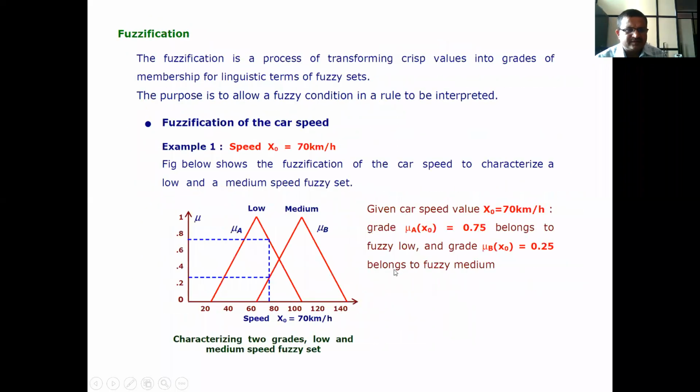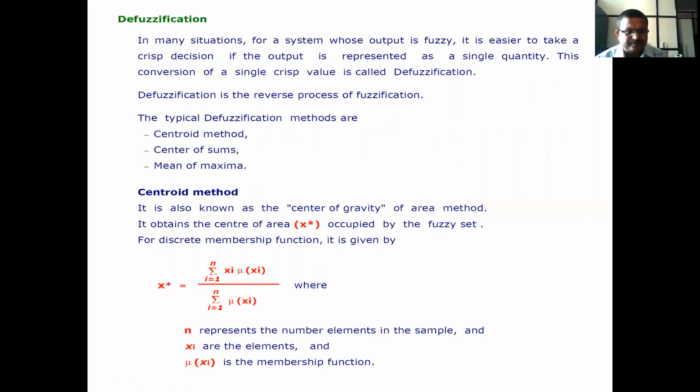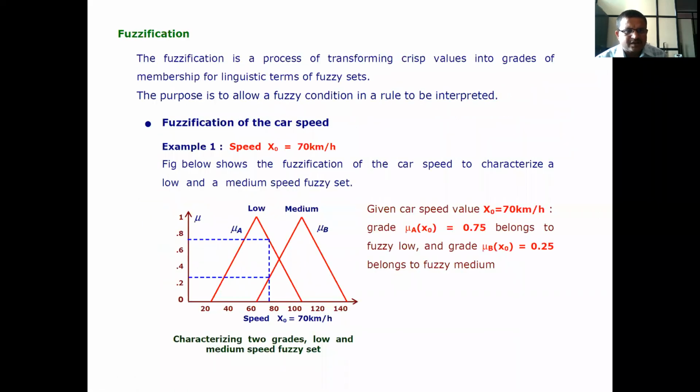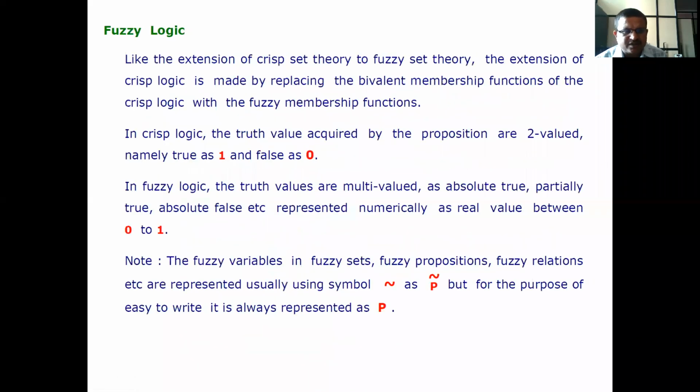Now fuzzy logic. Fuzzification or fuzzy logic is like the extension of crisp set theory to fuzzy set theory. The extension of crisp logic is made by replacing the bivalent membership functions of the crisp logic with fuzzy membership functions. In crisp logic, the truth values acquired by the proposition are two-valued, namely true as 1 and false as 0.